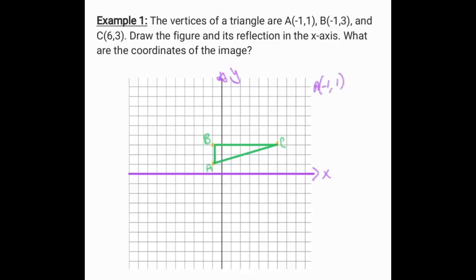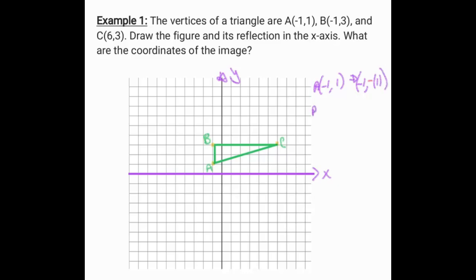We're going to take our coordinates of A, and remember, are we multiplying the x or the y if we're reflecting it over the x-axis? We are multiplying it to the y, because the y part changes, not the x-axis. So I'm going to rewrite this as -1, and then we're going to put a negative to reflect it over the x-axis right there. So we'll go ahead and simplify that afterwards.